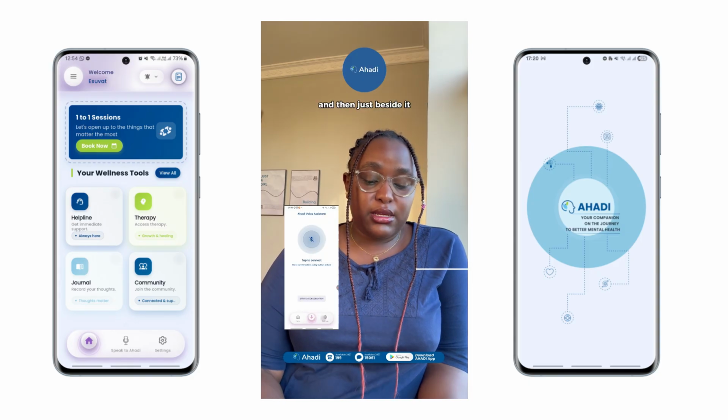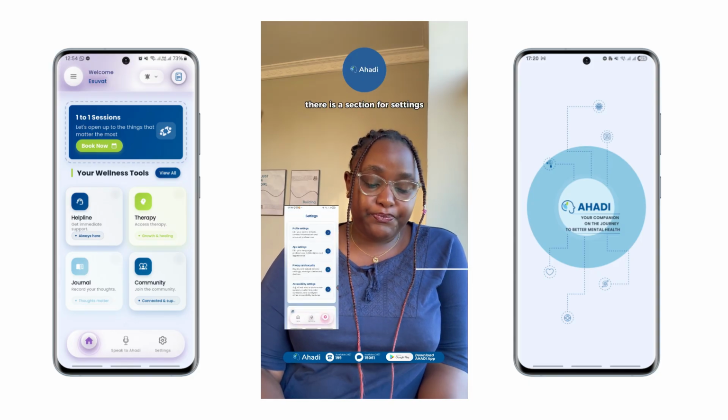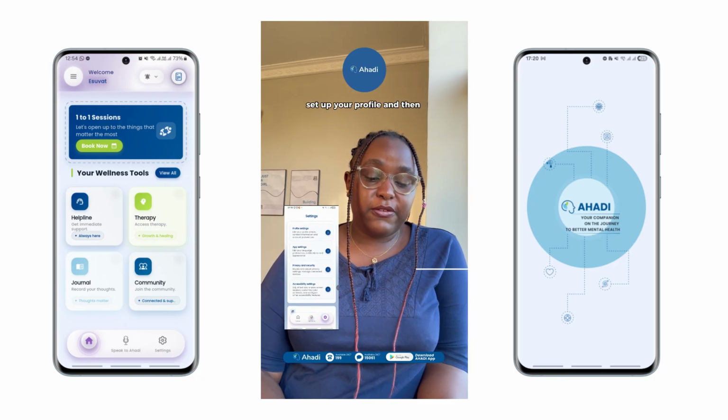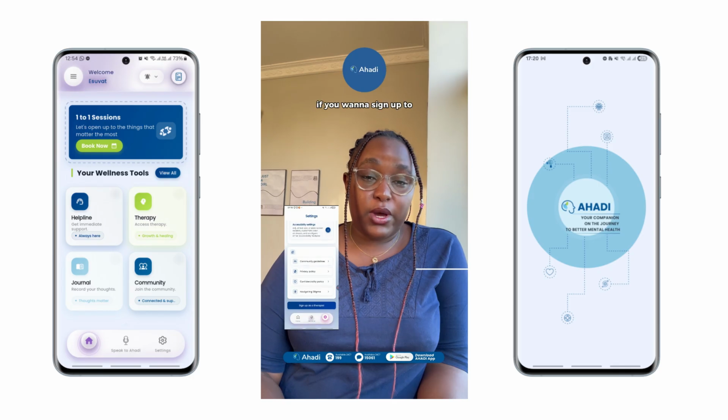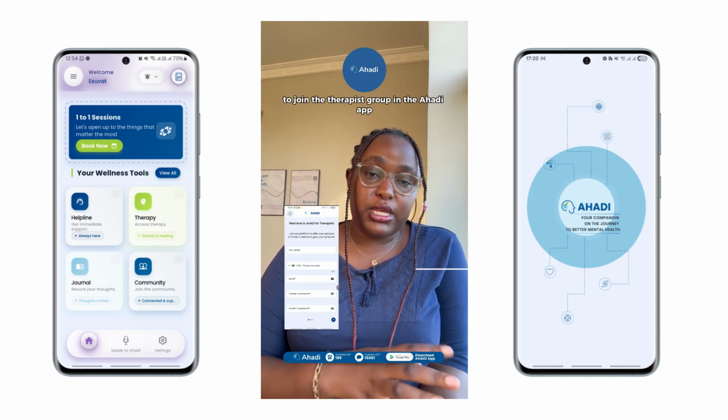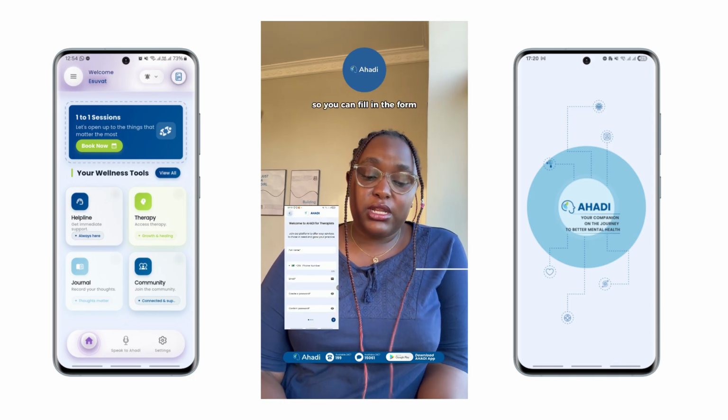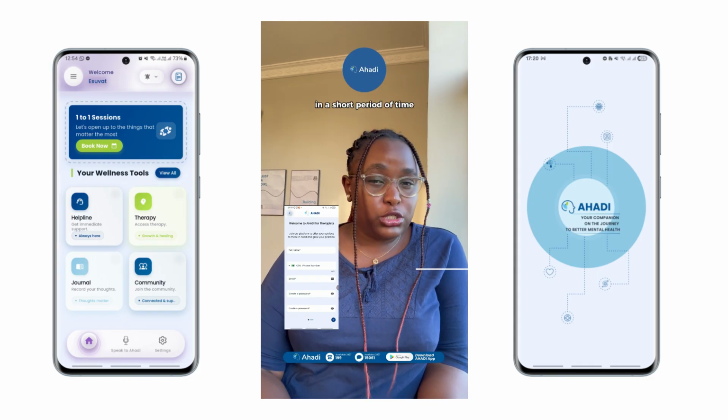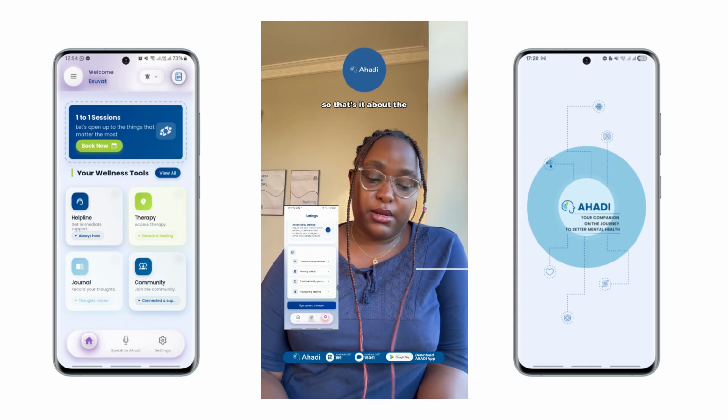Then just beside it, there is a section for settings. You will set up your profile, and then just below it there's a section if you want to sign up to join the therapist group in the AHADI app. So you can fill in the form and then we'll get back to you in a short period of time. So that's it about the app.